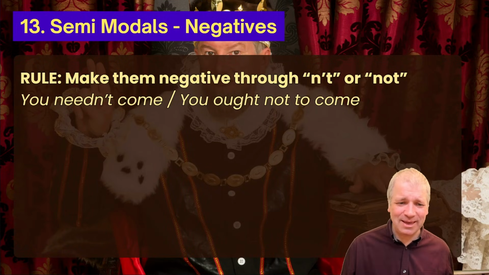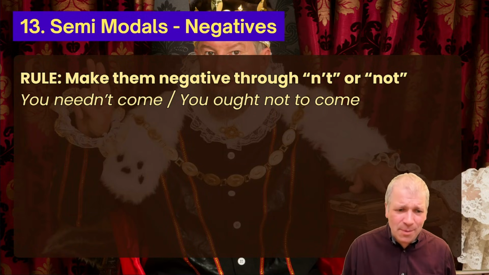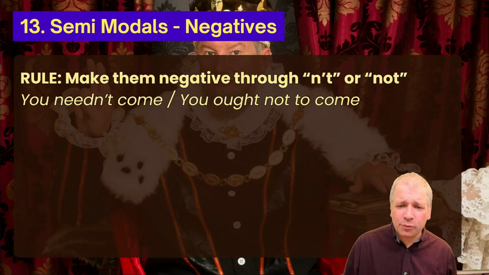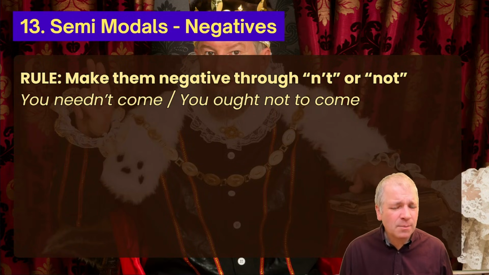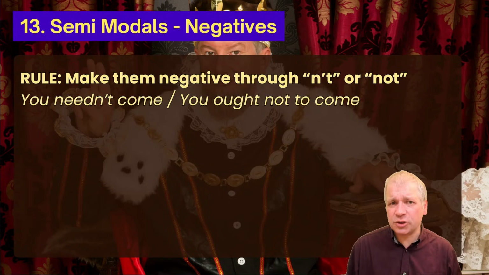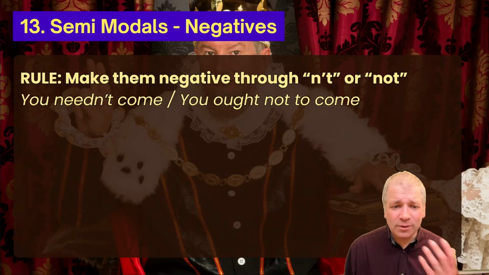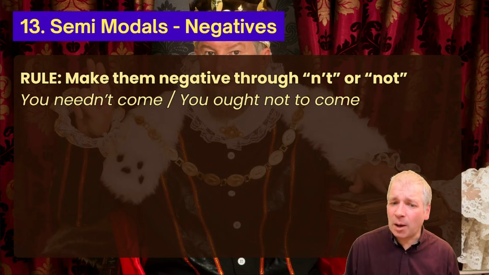The king is busy. And this is because we make semi-modals negative through n't or not. Remember, they're semi-modals because they're followed by to, need to, ought to. You needn't come, you need not come, you ought not to come.